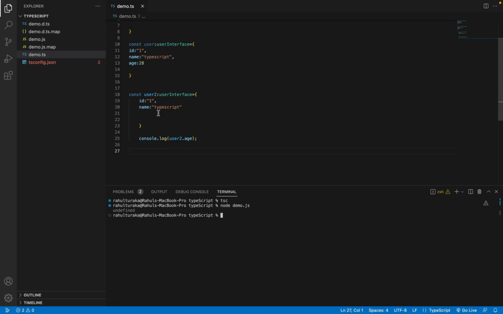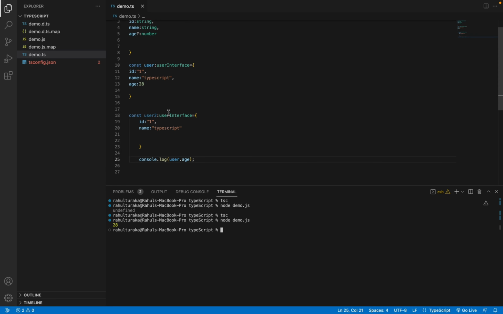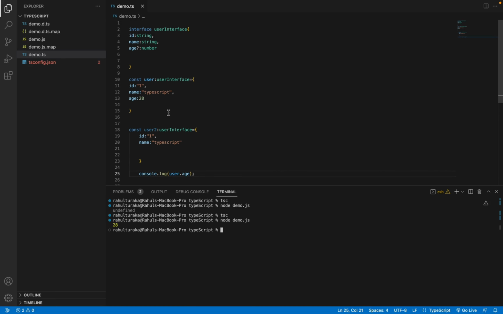As we have not mentioned the age field in the user2 object, the output is undefined. It means no value is assigned to it. Let's say I print the user's age now. I have already provided the age in the user object, so let me build it and run it. See, it is giving 20.